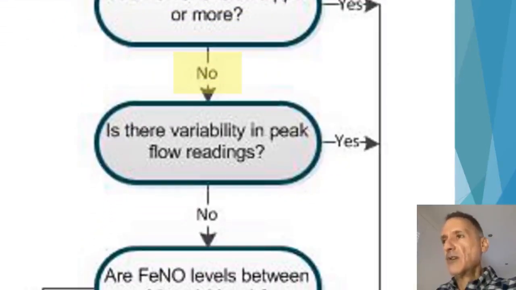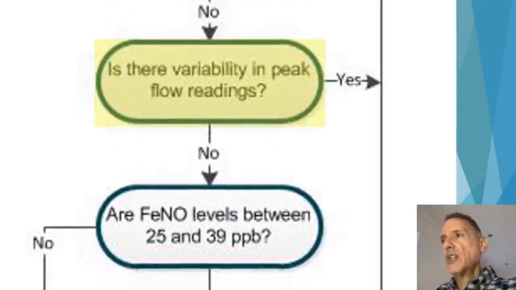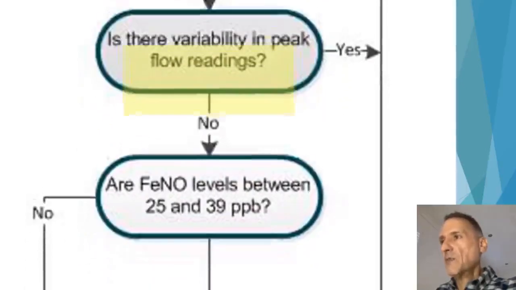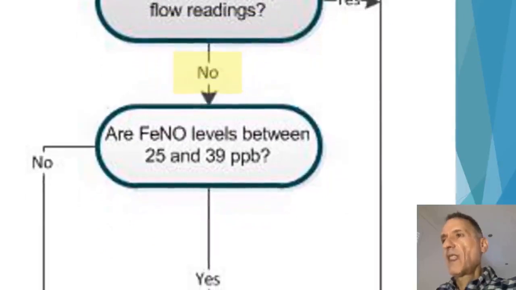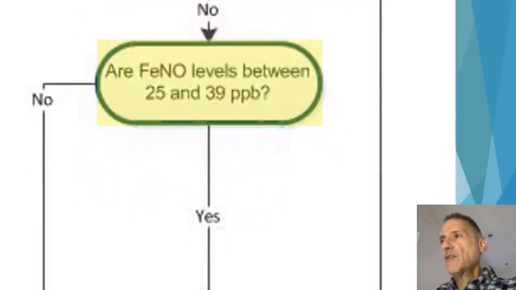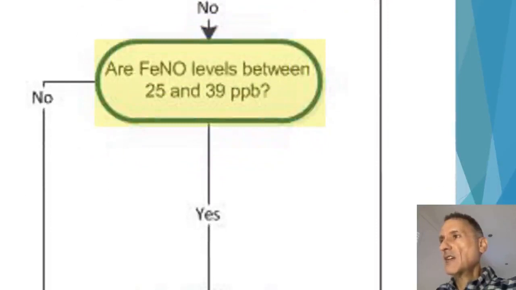If the answer is no, then we will need to check for peak flow variability. And if there's no peak flow variability, then we will check if the fractional exhaled nitric oxide levels are borderline high, that is between 25 and 39.